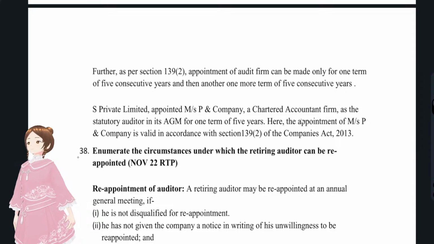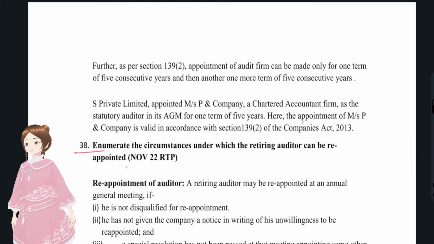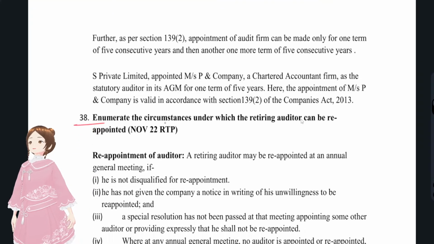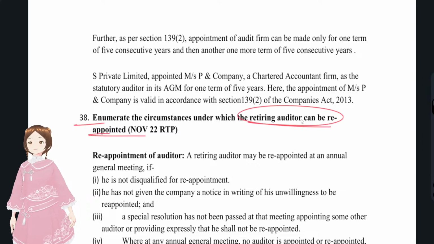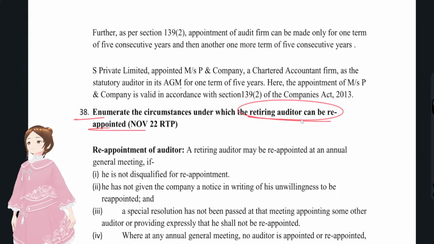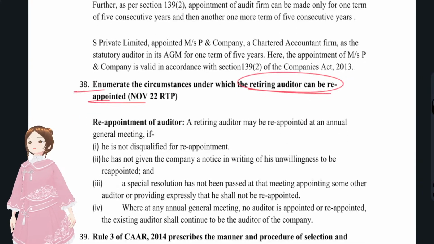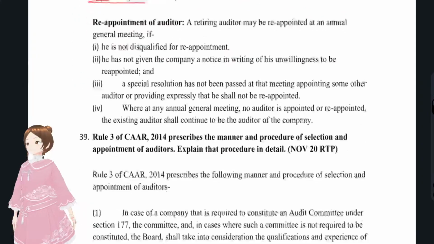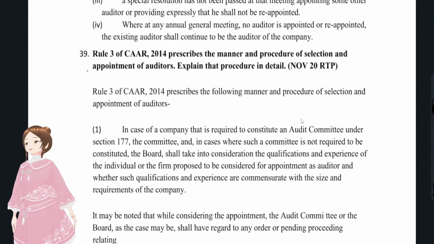Okay, and the next question, enumerate the circumstances under which a retiring auditor can be reappointed. That's the same, that's again repeated, right? Point of view of law, point of view of auditor, point of view of companies. The same which we have discussed earlier. And now we'll see question number 39, that is the procedure in selection and appointment of the auditors.